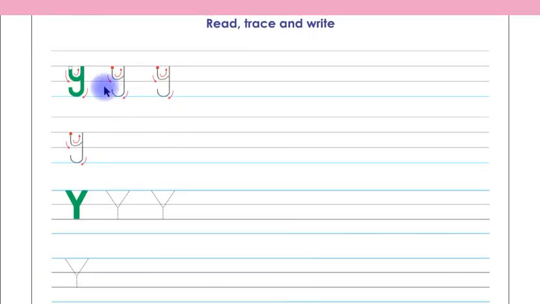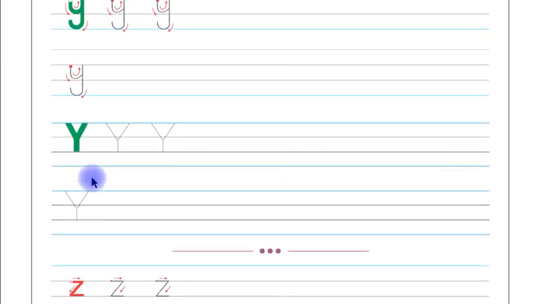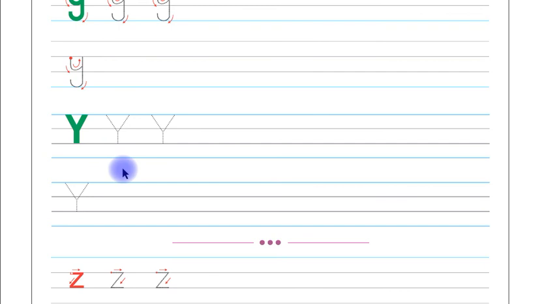Children, you have to trace and write letter Y in small letter shape on these two lines by yourself, and this is letter Y in capital letter shape. Children, you have to trace and write letter Y in capital letter shape on these lines by yourself.